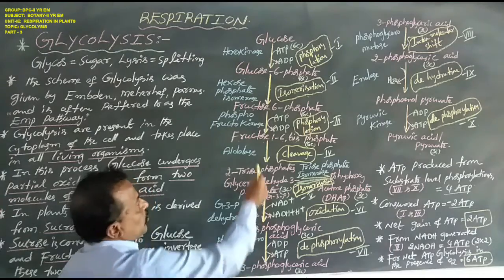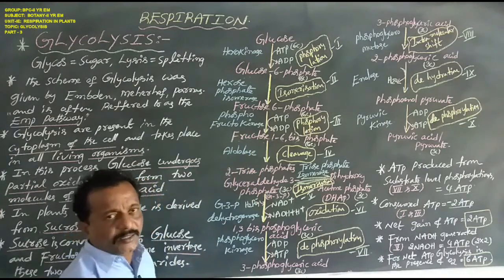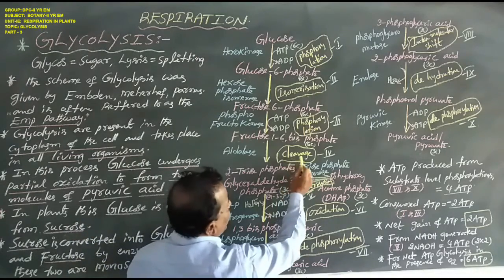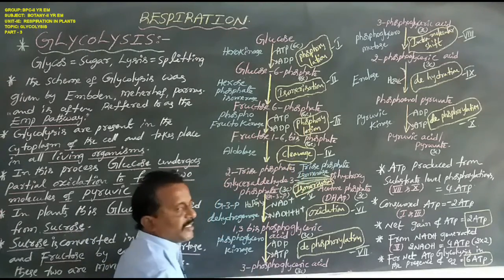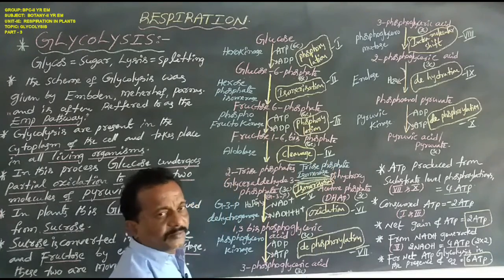DHAP. This reaction is catalyzed by the enzyme aldolase. This biochemical reaction is named cleavage. That is the fourth biochemical reaction.